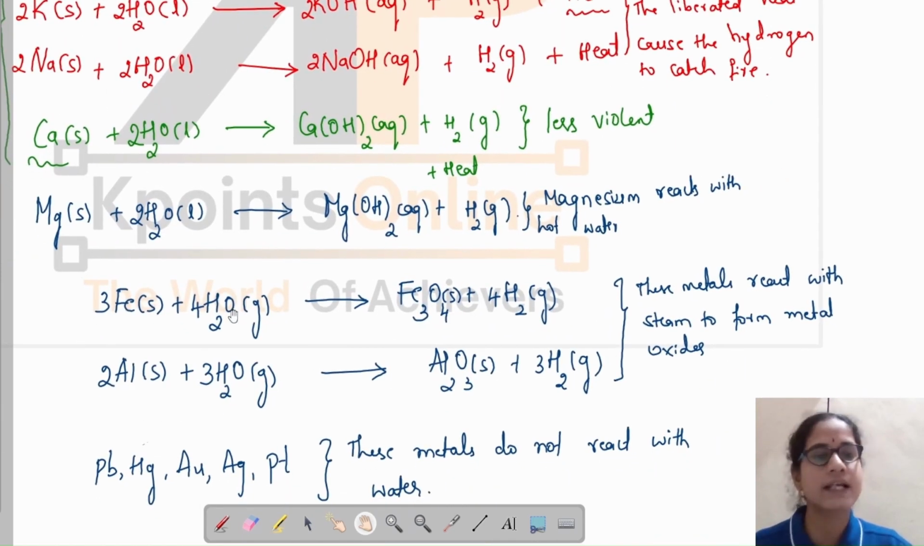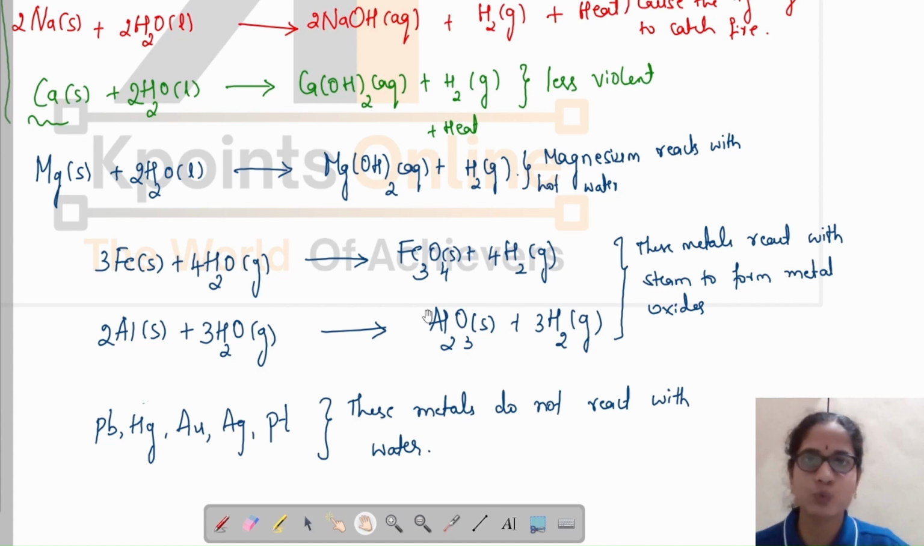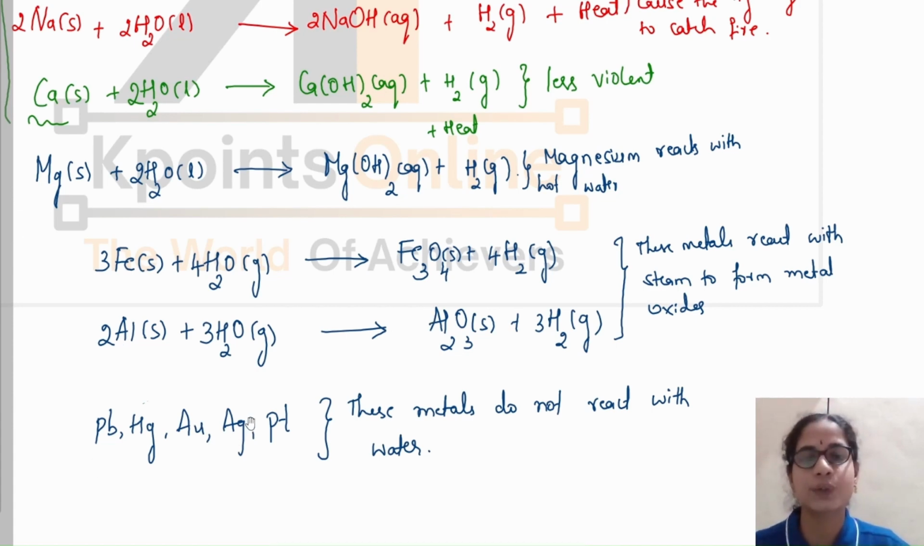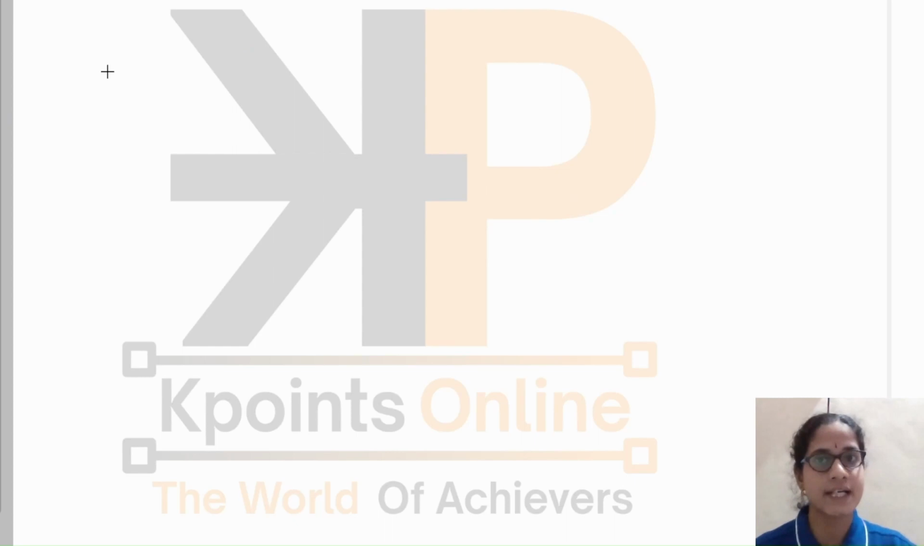Then the metals like iron, zinc, aluminium do not react with either cold water or hot water. They do react with steam to form iron oxide and aluminium oxide, and this reaction is also not that violent. And you can see here the metals lead, mercury, gold, silver, platinum do not react with water under any condition. Okay, how do metals react with water?